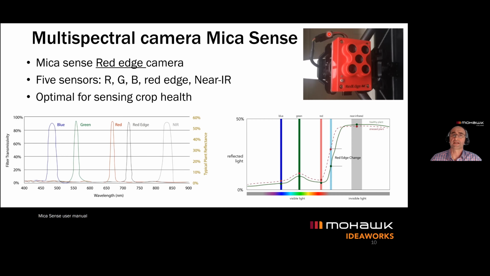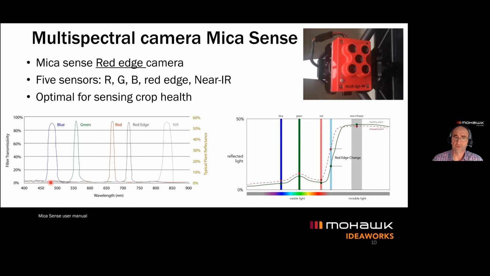And we used the MicaSense RedEdge camera that had, as I said before, 5 sensors. Those sensors were blue, green, red, so that's our visible spectrum, and red edge and near infrared. That's the wavelength on the x-axis, and on the y-axis we have percent transmissivity. The two things we have to pay attention to here: first is the wavelength.